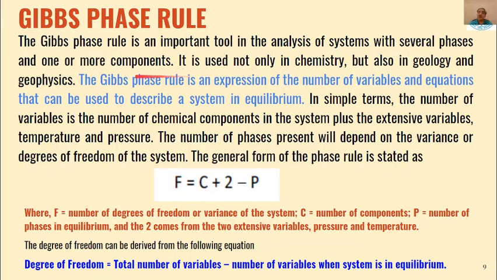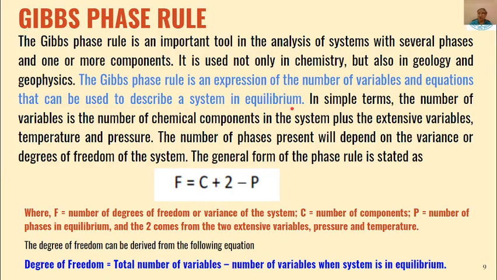And those can be a one component system, two component system, or three component systems. All these systems are governed by this rule, which is known as Gibbs phase rule. And this rule is an expression of the number of variables and equations that can be used to describe a system in equilibrium.